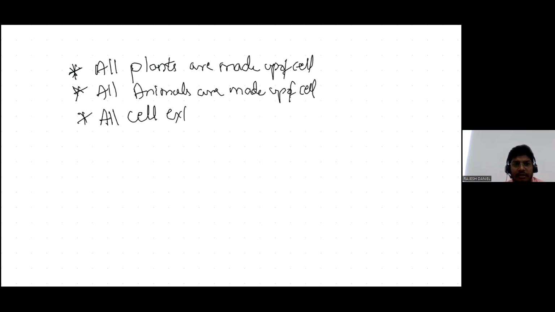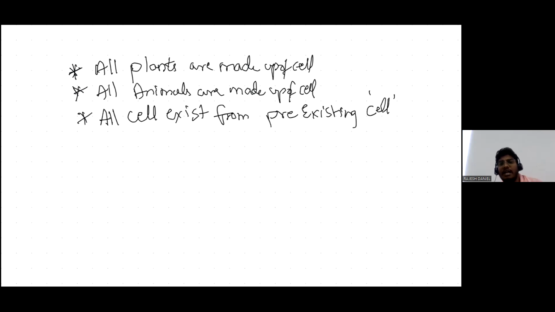from pre-existing cells. Why am I saying pre-existing cells? Because cells arise from their parent cells.